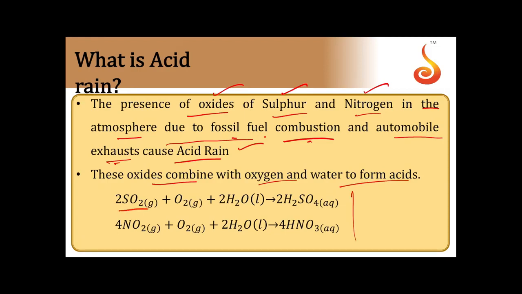Sulfur dioxide, on further oxidation with oxygen gas and water, forms H2SO4. Nitrogen dioxide, on further oxidation and dissolving in water, finally gives HNO3. These two are the reasons for acid rain. Here the pH value will be less than 5.6.